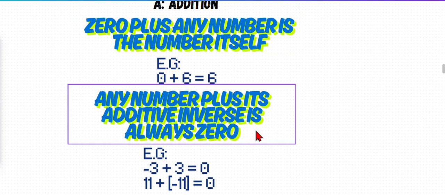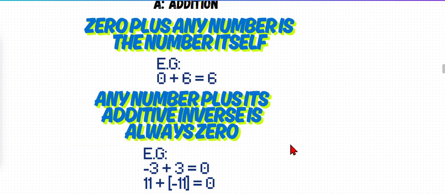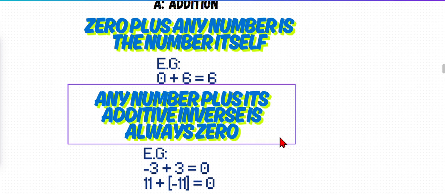The opposite of 1 is minus 1. The opposite of 2 is minus 2, and the opposite of minus 2 is also 2. If you go along, the opposite of infinity is minus infinity. And this is known as the additive inverse.